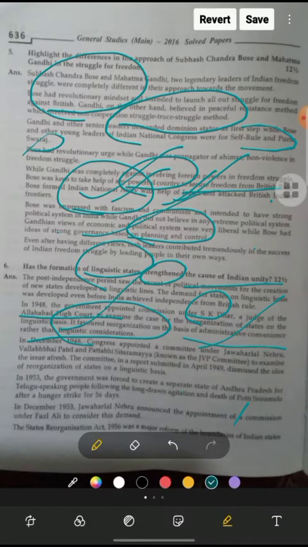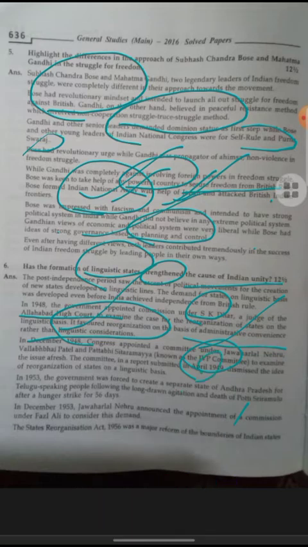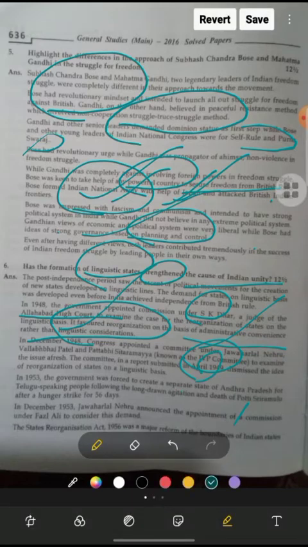In December 1948, Congress appointed a committee under Jawaharlal Nehru, Vallabhbhai Patel, and Pattabhi Sitaramayya, known as the JVP committee, to examine the issue. The committee submitted its report in 1949 and dismissed the idea of reorganization of states on a linguistic basis.